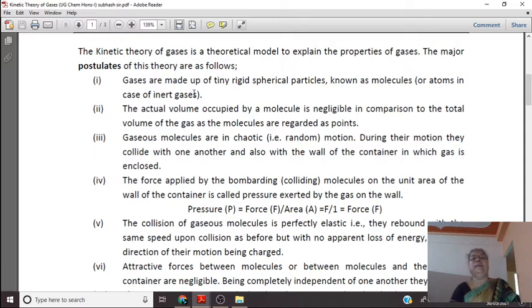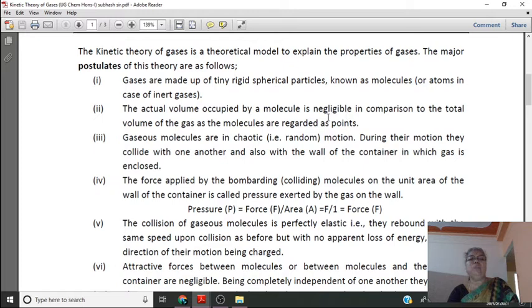In the case of inert gases, we call them atoms. This is the first postulate, the first assumption. Then, the second postulate: the actual volume occupied by a molecule is negligible